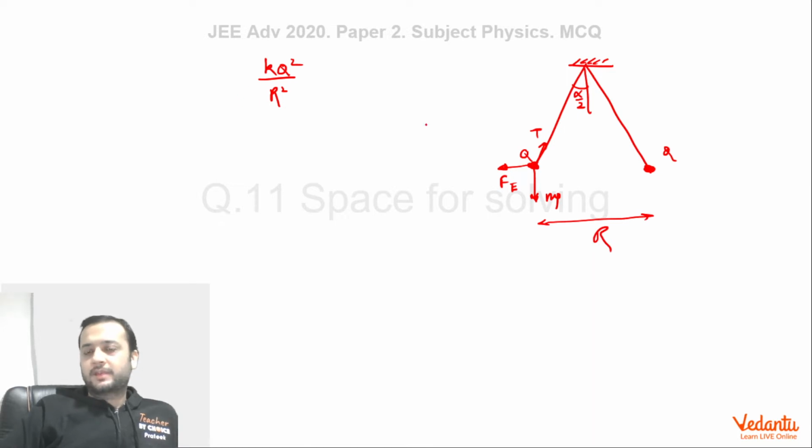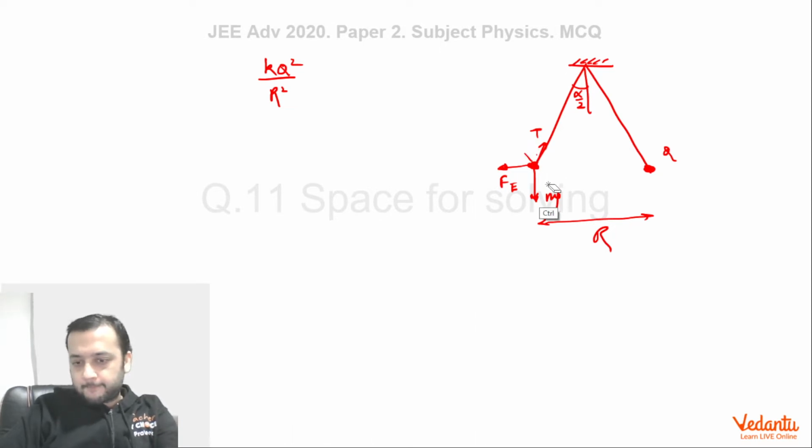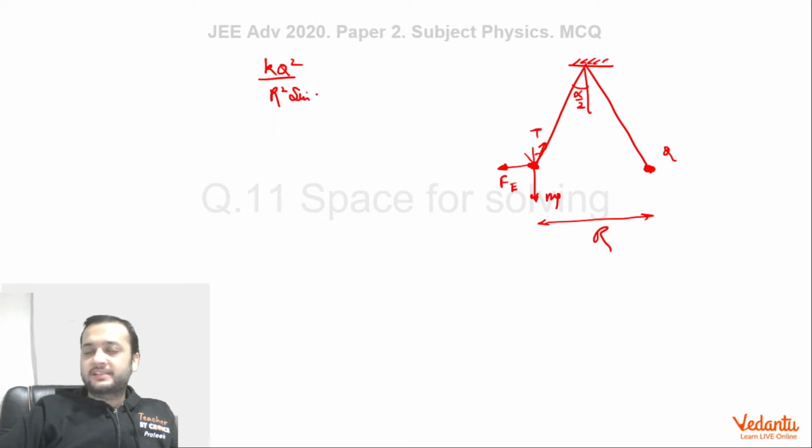So kq square by r square, this is the electrostatic force, divided by sine of this angle, which will be 180 minus alpha by 2, because if you see carefully, this angle will be alpha by 2, right? So sine of 180 minus alpha by 2 anyway is sine alpha by 2. So electrostatic force divided by sine of this equals mg upon sine of this.